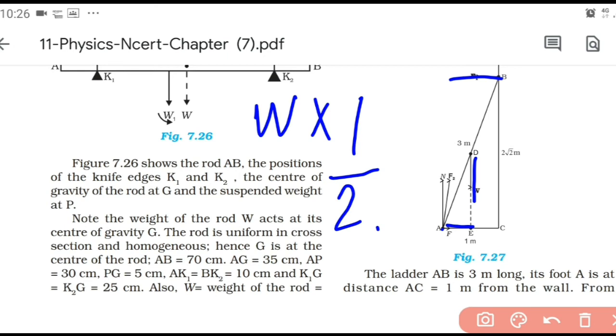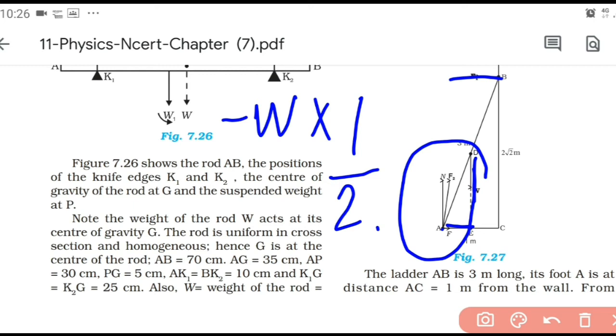Force into perpendicular distance: force is W and perpendicular distance is 1 by 2. And what type of torque does it produce? You can see that it produces clockwise torque, so it has to be written as negative. So the torque due to W is minus W into 1 by 2.